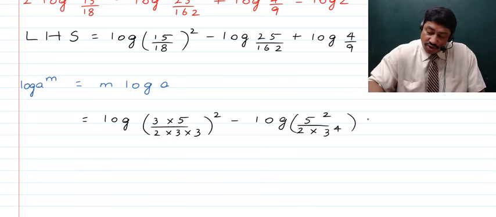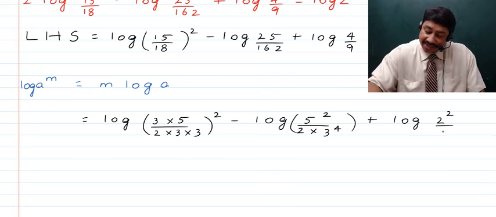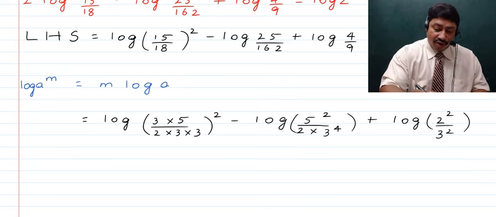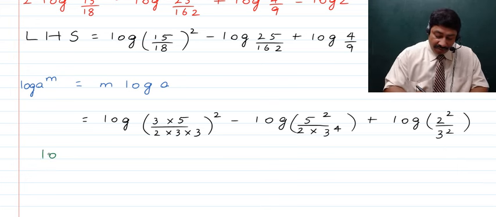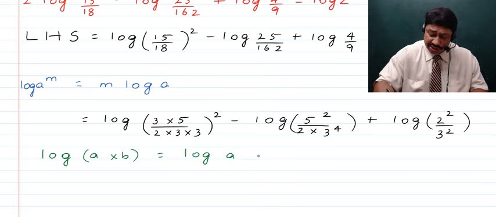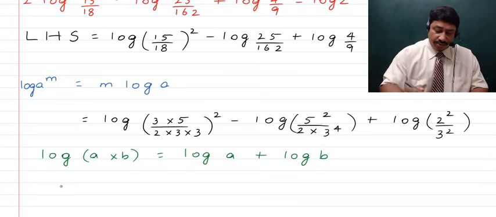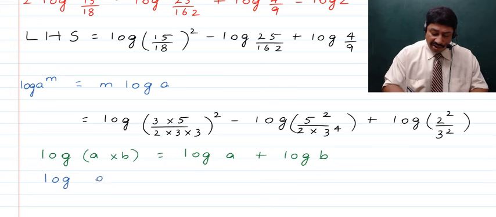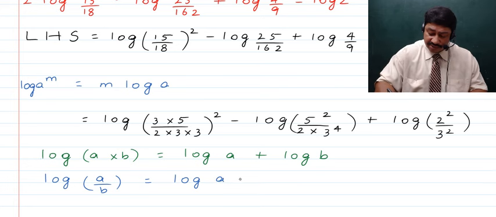Further then children, we talk about the next number, which is pretty simple. That is log of 4, which will become equal to 2 square, and it is divided by 9, which is 3 square. Next now children, we will quickly be reminded of a rule, that is, if say we have log of the product of two numbers, then that becomes equal to log of the first number plus log of the second number, right? And similarly, if say we talk about log of a ratio of two numbers, then that becomes equal to log of the first number from which log of the second number is subtracted.